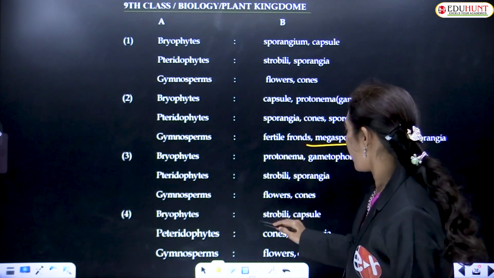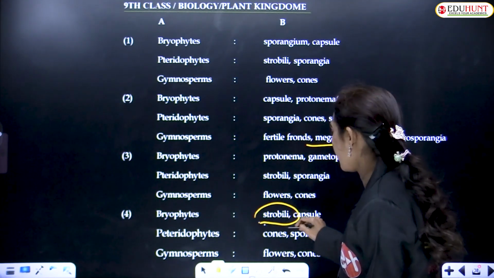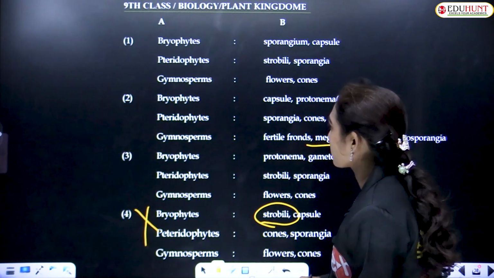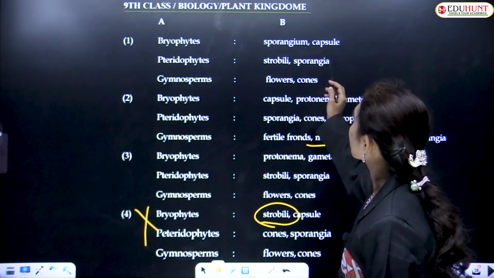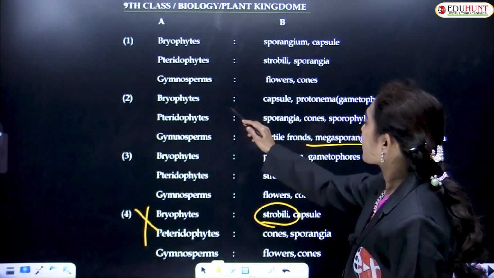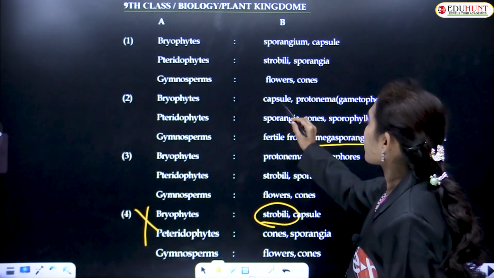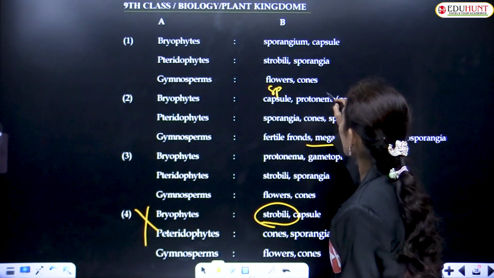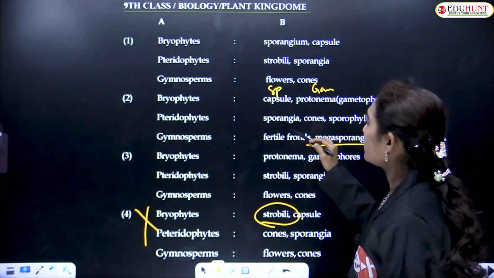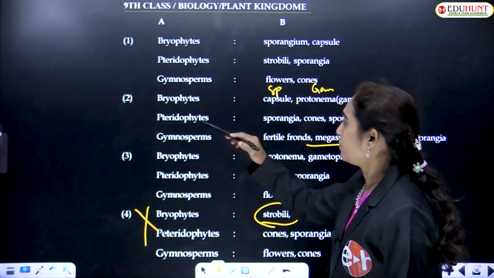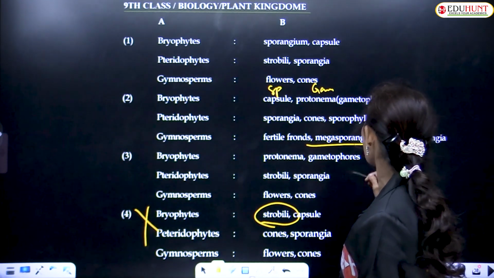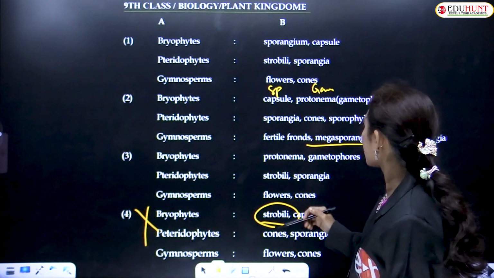So, strobili are not present in bryophytes, so we can strike out this option. First one, sporangium, capsule, strobili, sporangia, gymnosperms, flowers, cones, bryophytes, capsule, protonema. Capsule is the sporophytic phase and protonema is the gametophytic phase. And pteridophytes, sporangia, cones, sporophyll, and gymnosperms, this is correct, fertile fronds, megasporangia, microsporangia. This we have to see.